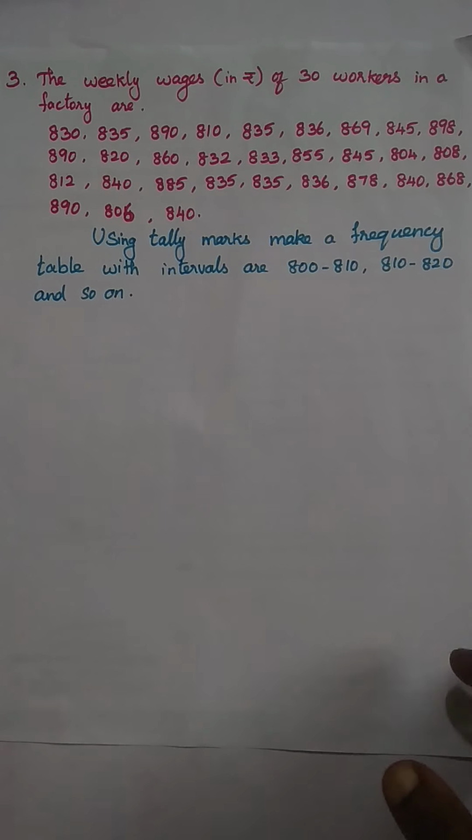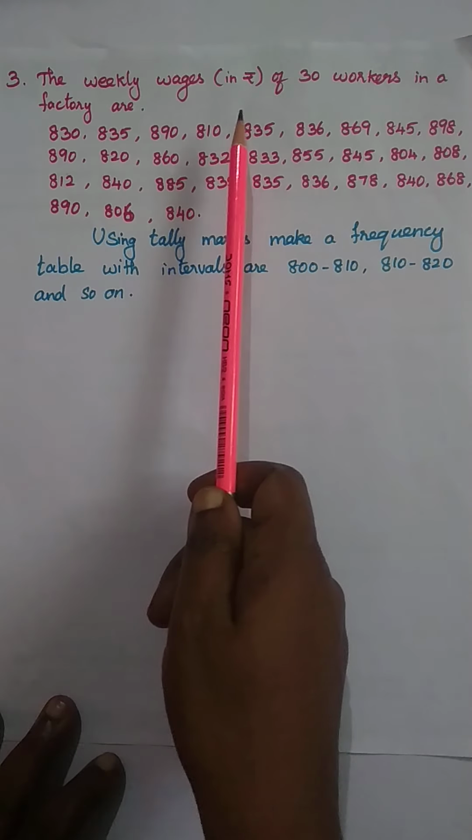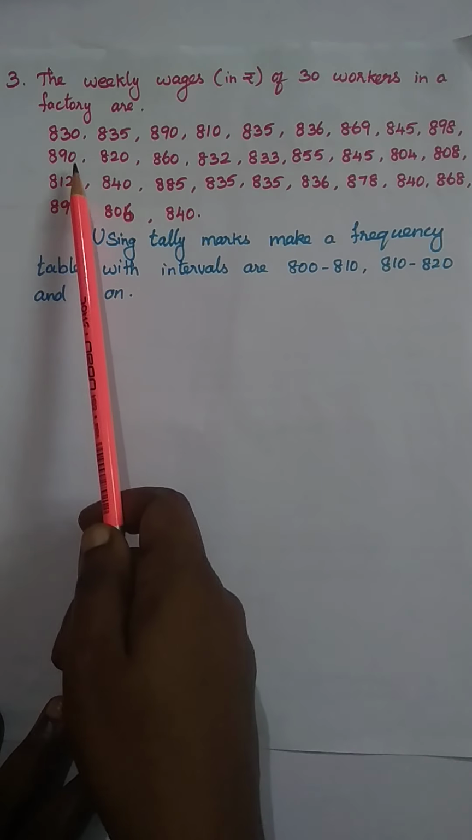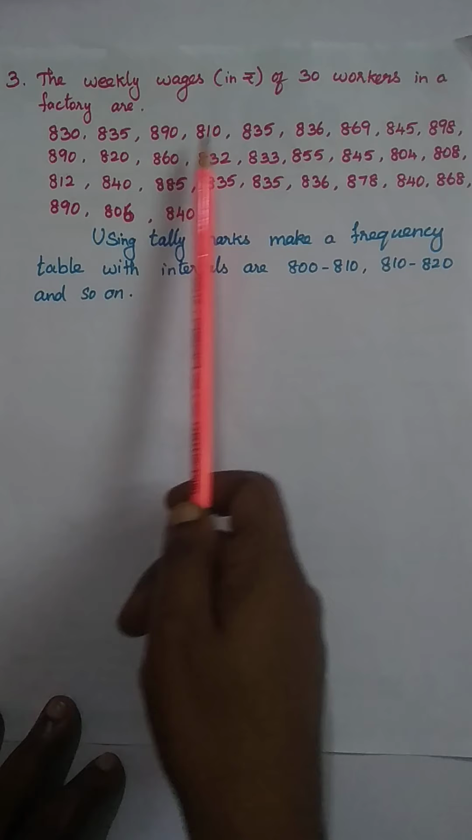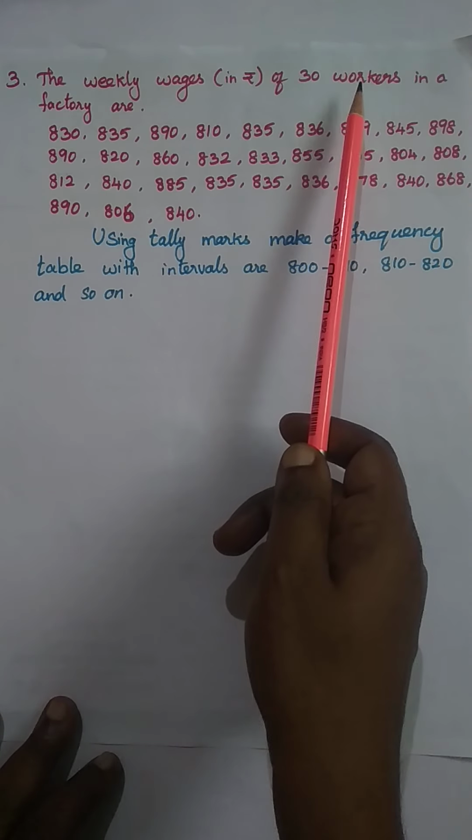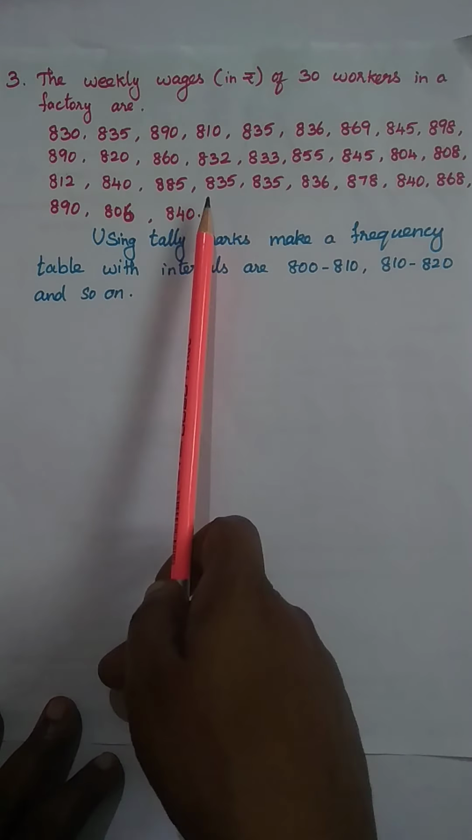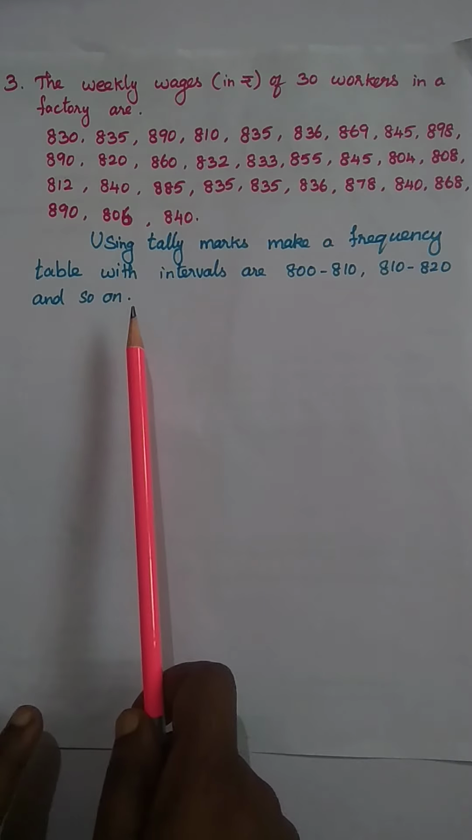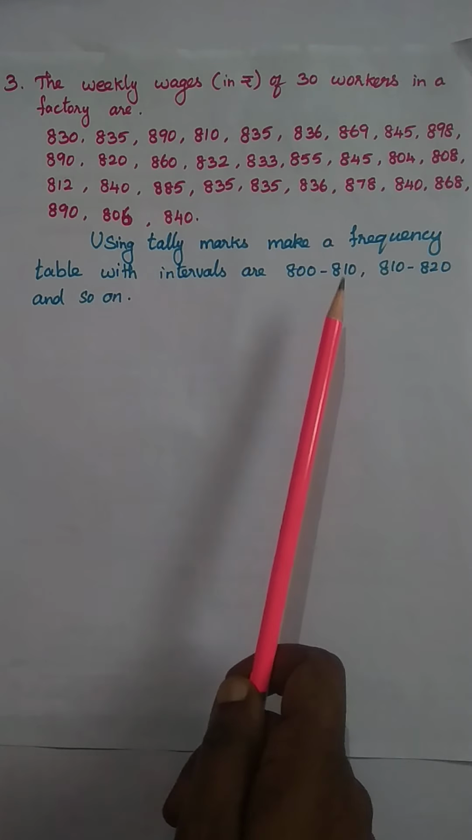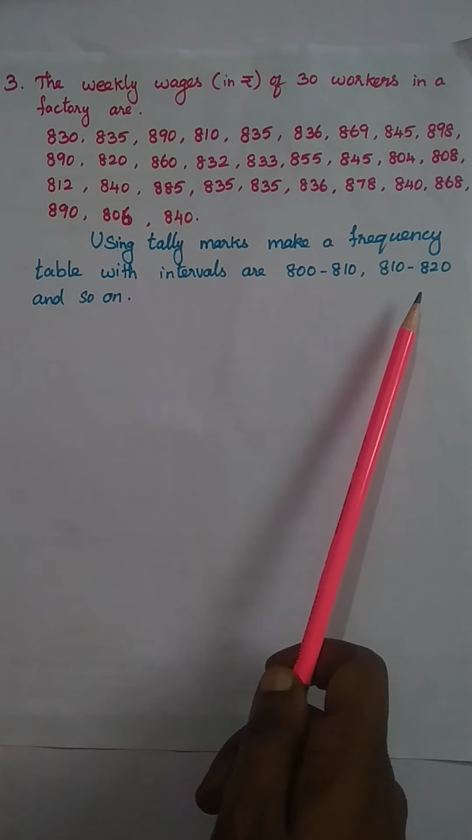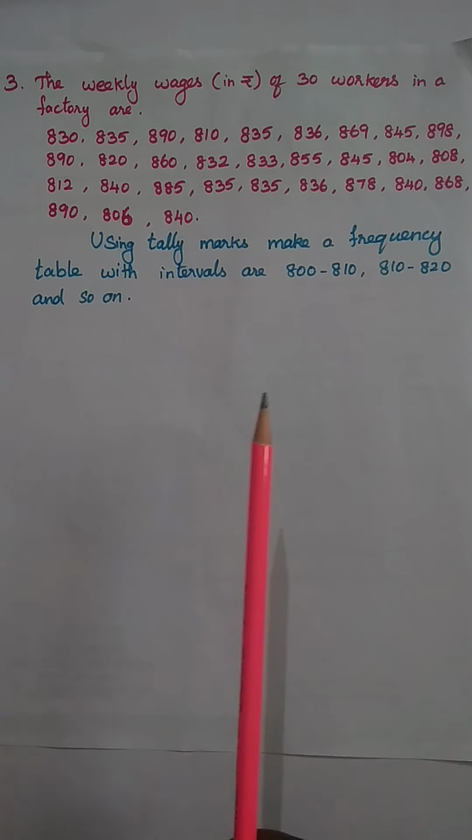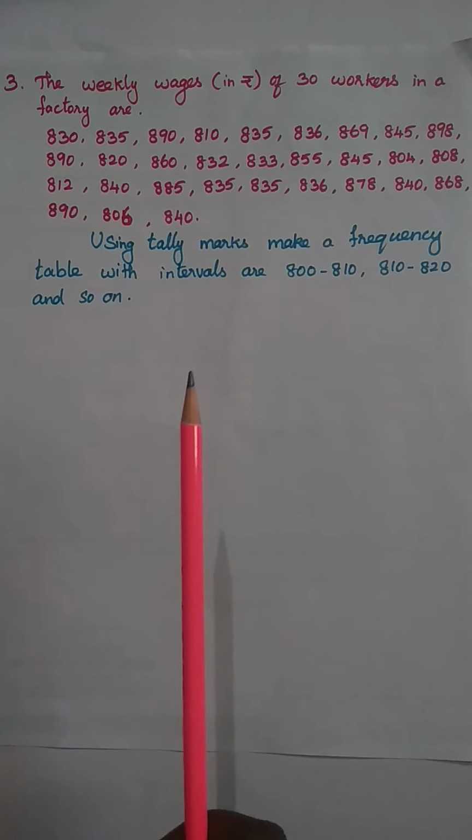Okay, this is the next question. Question number 3. The weekly wages in rupees of 30 workers in a factory are 830, 835, 890, 810. So totally 30 workers' wages in rupees are given. Using tally marks, make a frequency table with intervals of 800 to 810, 810 to 820 and so on. This is the easy way. We can easily find out the frequency value in this method.